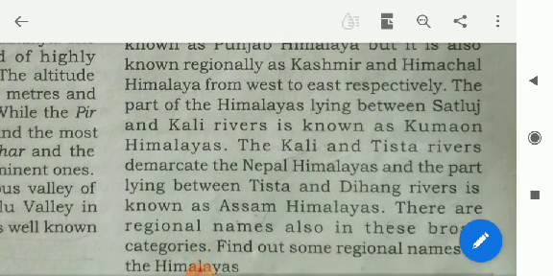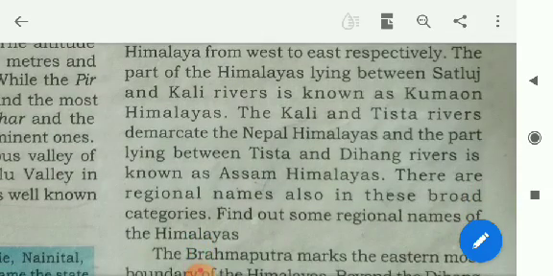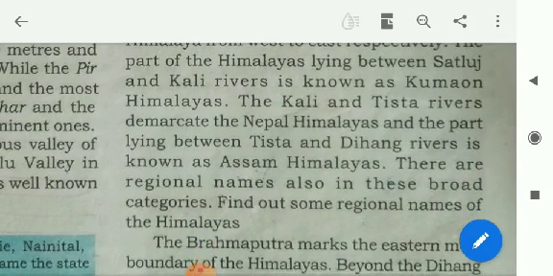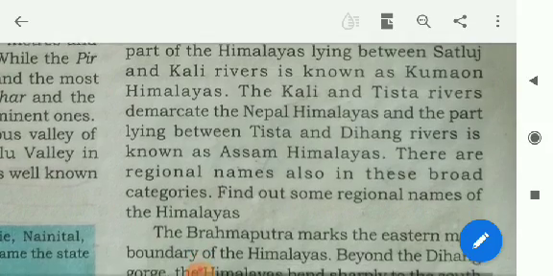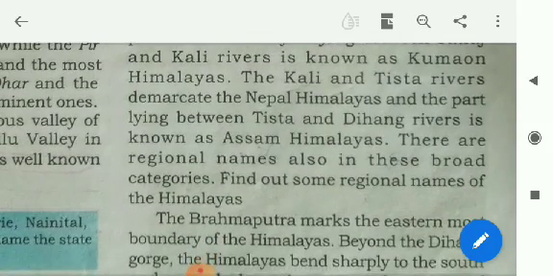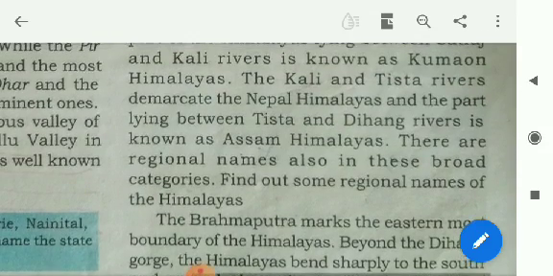For example, the part of the Himalayas lying between Indus and Satluj has been traditionally known as Punjab Himalaya, but it is also known regionally as Kashmir and Himachal Himalaya from west to east respectively. The part of the Himalayas lying between Satluj and Kali rivers is known as Kumaon Himalaya.